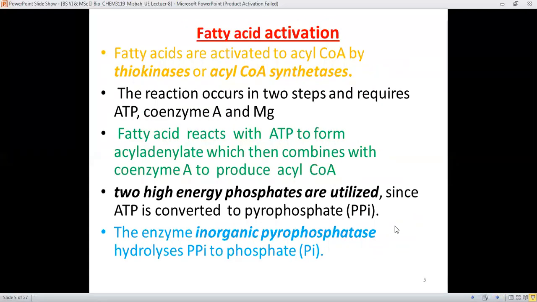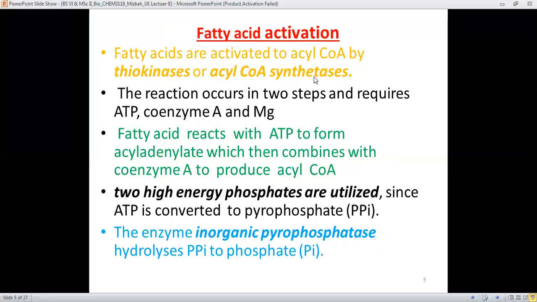Fatty acid activation includes that the CoA functionality should be transported to the fatty acid. Therefore, the fatty acids are activated to the molecule which is called acyl CoA, and the enzyme which is involved in it is the thiokinase or the acyl CoA synthetase.